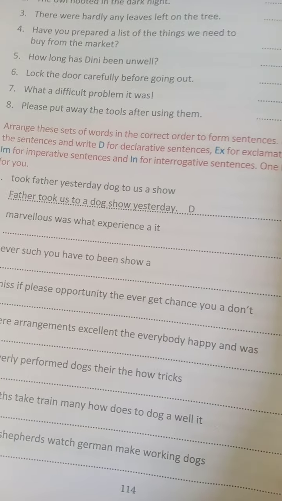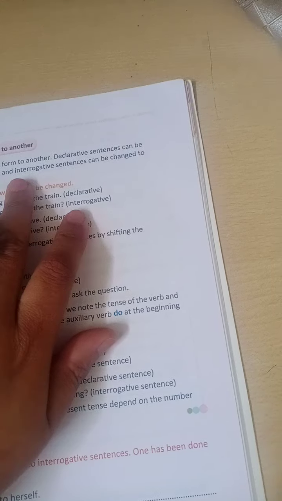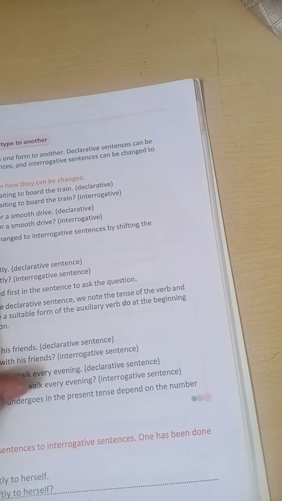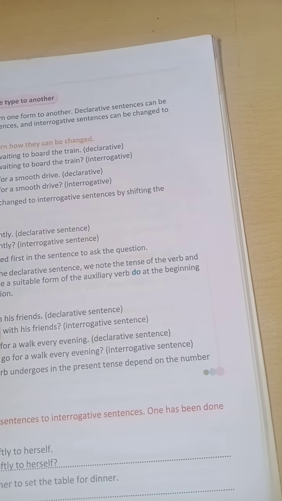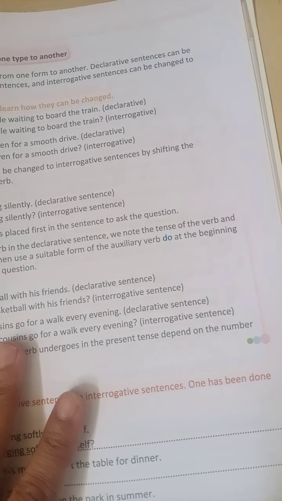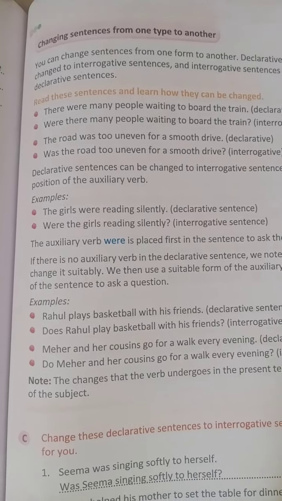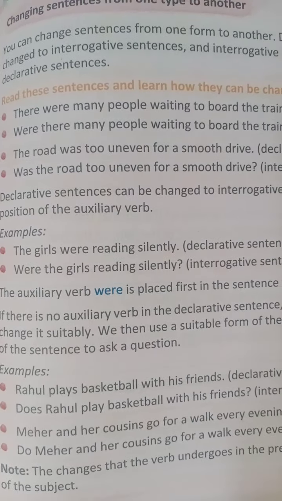Now what has been given over here? Changing sentence from one type to another. That means how you change from one sentence to another. You can change a sentence from one form to another. Declarative sentences can be changed to interrogative sentences and interrogative sentences can be changed to declarative sentences. Like, there were many people waiting to board the train. Declarative. Now if you want to change it, how will you do it? You have to add a question word or you have to use the auxiliary verb. Like, were there many people waiting to board the train?